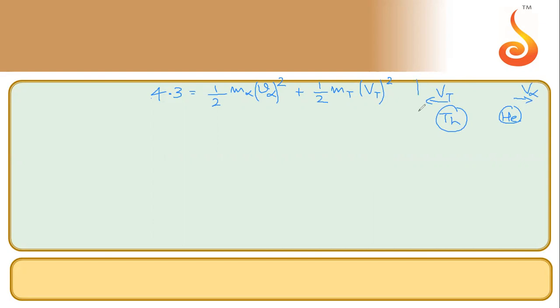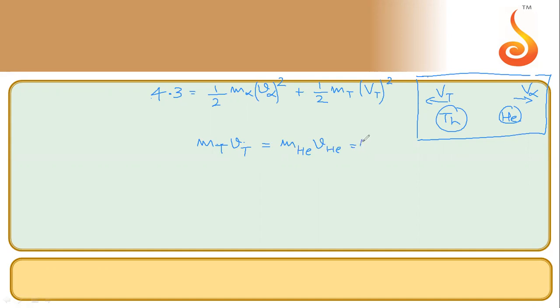Now, if we consider these two as a system, there is no external force, so we can conserve the momentum. Momentum is product of mass into velocity, so mass of thorium into velocity of thorium will be equal to